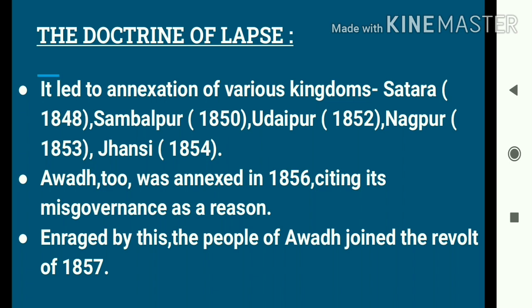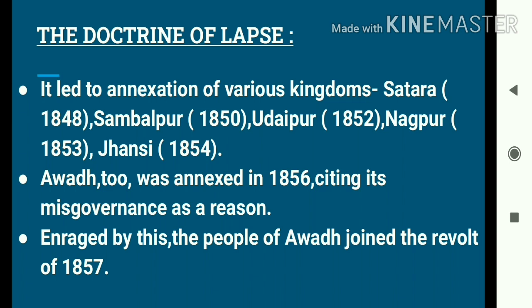The company started asserting itself to be the most powerful authority and started dominating the Indian kingdoms and the Indian rulers. So students, one of the final master strokes played by the company was the introduction of the doctrine of lapse. Through this doctrine, the company tried to annex the remaining territories of India.